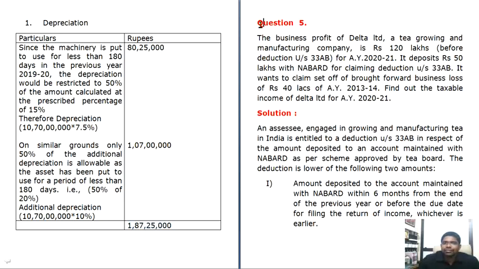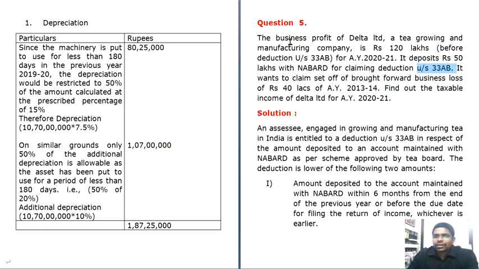And then coming to your fifth question, the business profit of Delta Limited, a tea growing and manufacturing company, is rupees 120 lakhs before deduction under section 33AB. For the assessment year 2021, it deposits rupees 50 lakhs with NABARD for claiming deduction under section 33AB. It wants to claim set off of brought forward business loss of rupees 40 lakhs of assessment year 2013-14. Find out the taxable income of Delta Limited for the assessment year 2020-21.